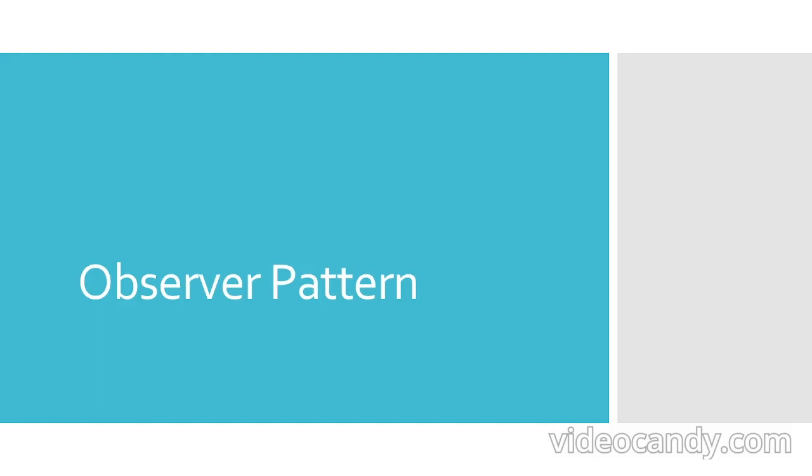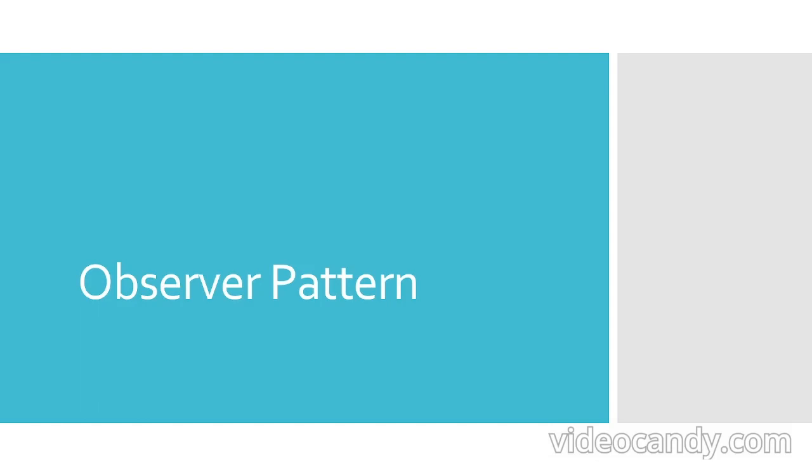So here the data is the same. Whenever there is a spike or a change in the patient's glucose levels, you see that information on the displays adjacent to the patient. So this is also a kind of observer pattern.